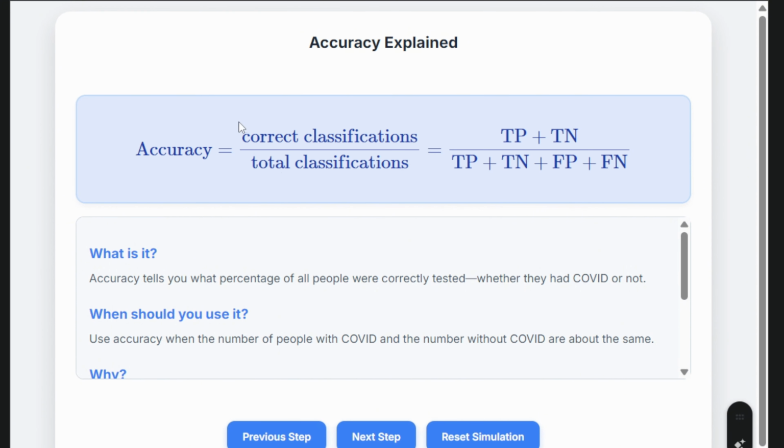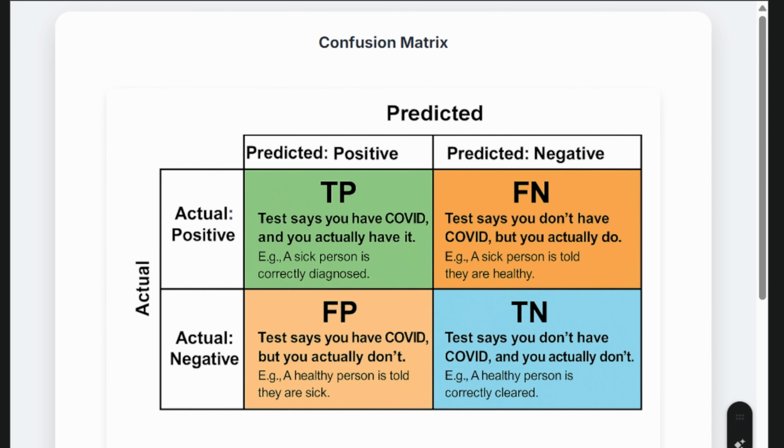Mathematically, to calculate accuracy, we have to sum up the correct classifications, that is true positive plus true negative, divided by the sum of all the outcomes of the confusion matrix: true positive, true negative, false positive, false negative. So accuracy tells us how many predictions our model got right, both for the positive and negative class. A perfect model would have no mistakes at all. If I go back to the confusion matrix over here, false positive will be 0 and false negative will also be 0. So the accuracy would be 100%.